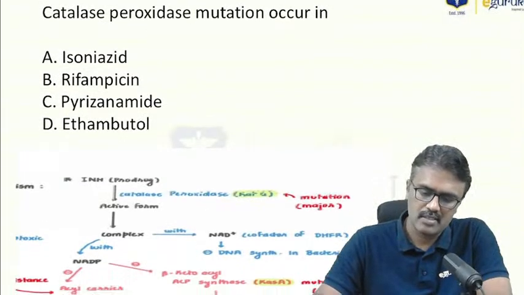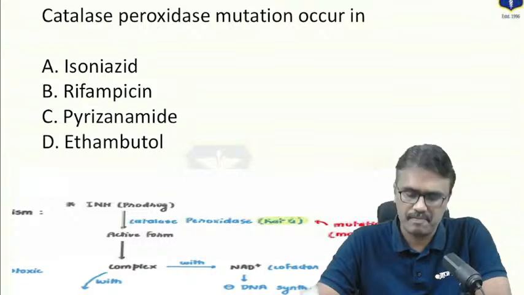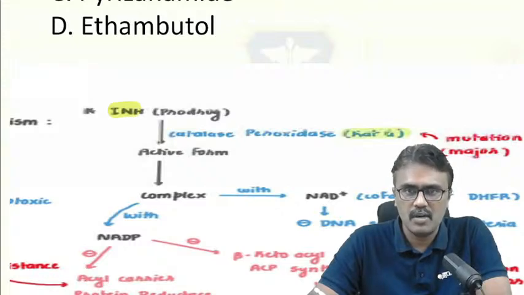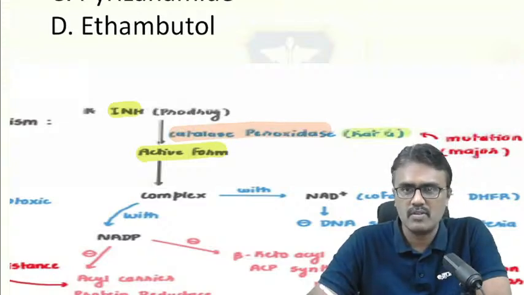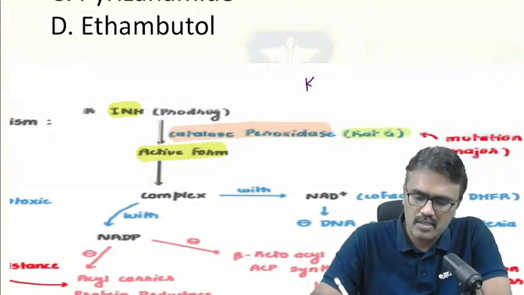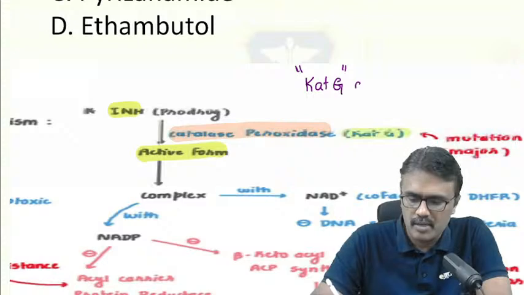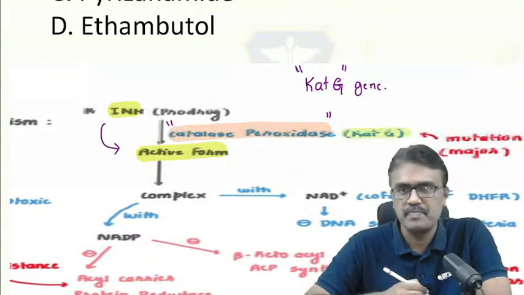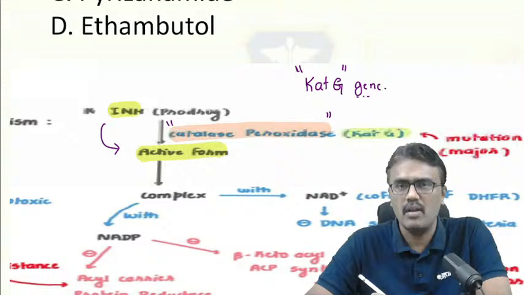Now the next question: catalase peroxidase mutation occurs in which drug? We have discussed the mechanism of isoniazid. Isoniazid is a prodrug and it has to become active. To make it active, we require an enzyme called catalase peroxidase. This enzyme is coded by the gene called KatG. If this KatG gene becomes mutated, then catalase peroxidase is not synthesized properly, so INH will not become active. That is a major mechanism of resistance where catalase peroxidase will not work.